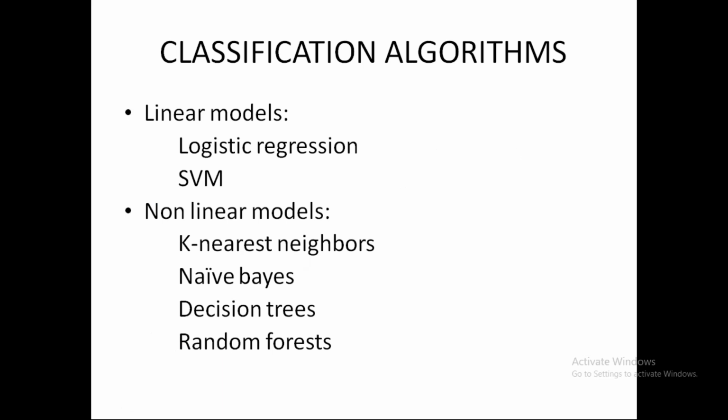The different algorithms used for classification are logistic regression, SVM, k-nearest neighbor, naive Bayes, decision trees, and random forest. As we see, decision tree and random forest were present in our regression problem as well. This is because these algorithms can do both the work for a classification problem as well as a regression problem. Now in logistic regression, even though the word says regression, it is a classification algorithm.